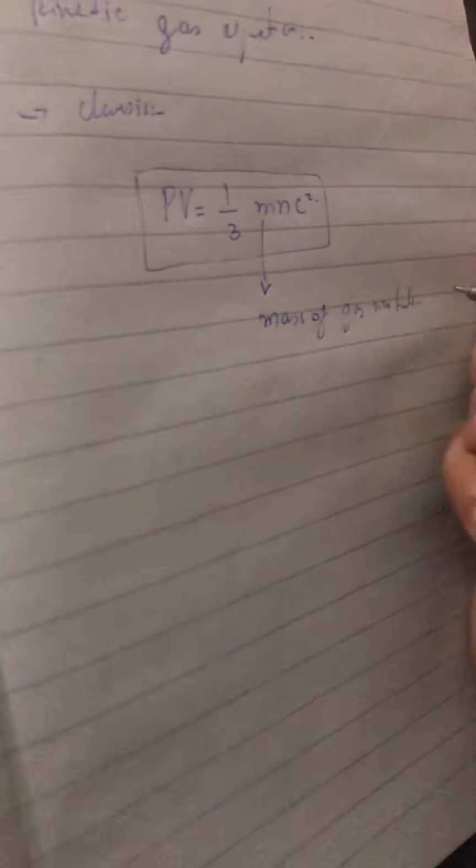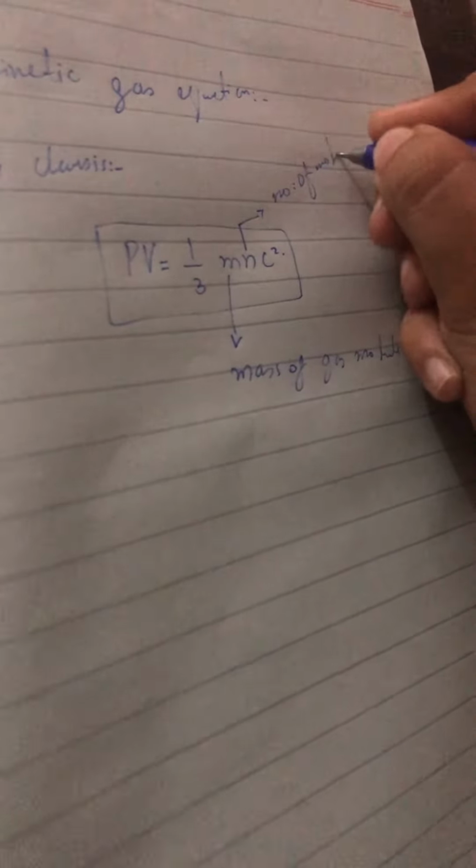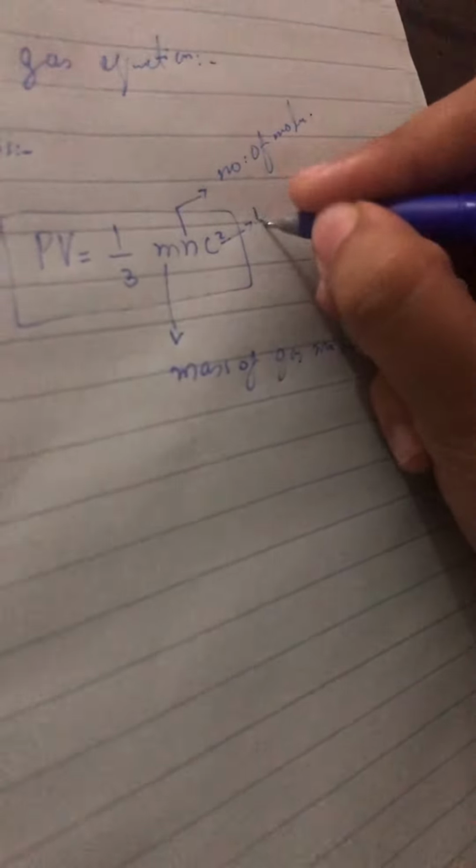Pressure times volume equals one third of m, the mass of a gas molecule, n, the number of gas molecules, and c, the root mean square velocity of gas molecules.